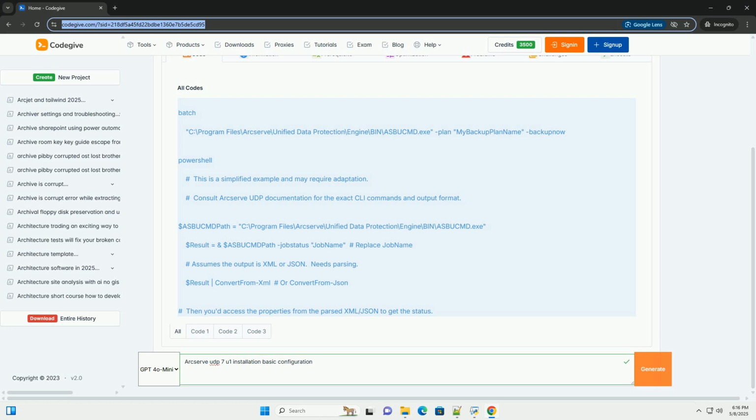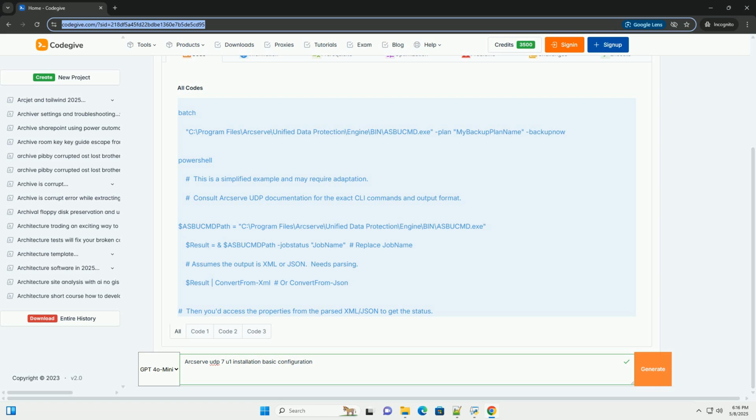Firewall. Ensure that the necessary firewall ports are open for Arcserve UDP to communicate between the UDP console, RPS, recovery point server, agents, and backup destinations. Common ports include 8014, 8015, 8016, 80, 443, 25000. Check Arcserve documentation for the full list.